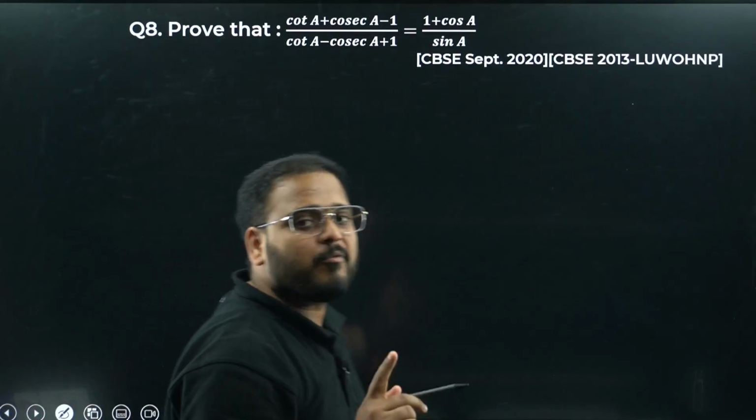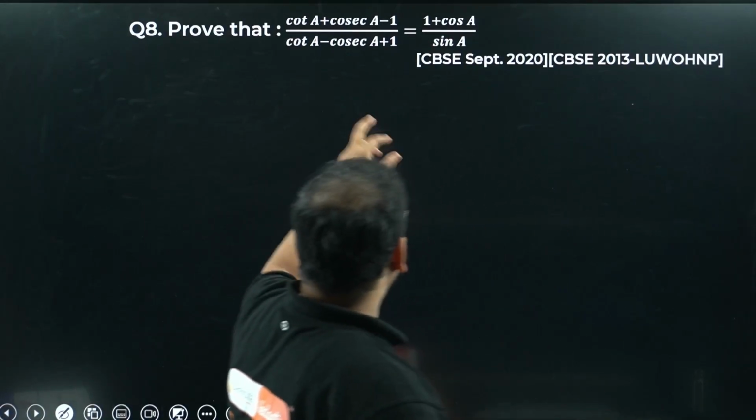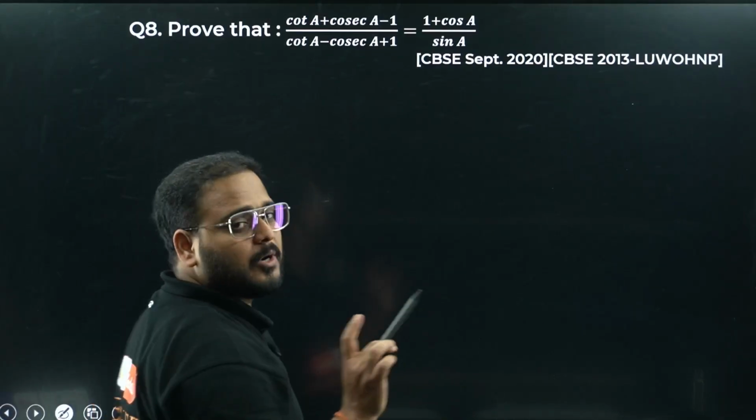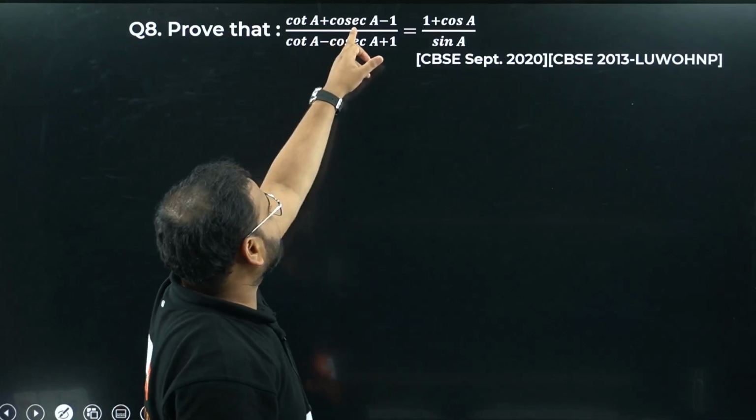Okay. We have to change one of these, either the numerator or the denominator. We can change the numerator. Please check why I'm asking you to change the numerator. Because you can see here, I have cot A plus cosec A.